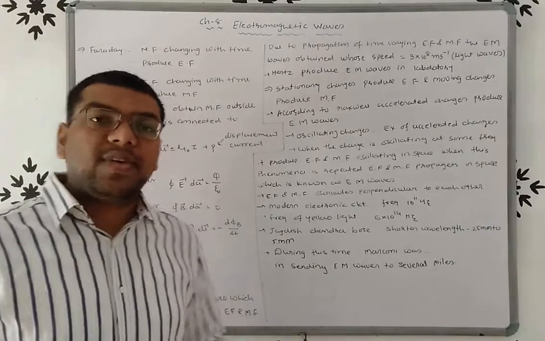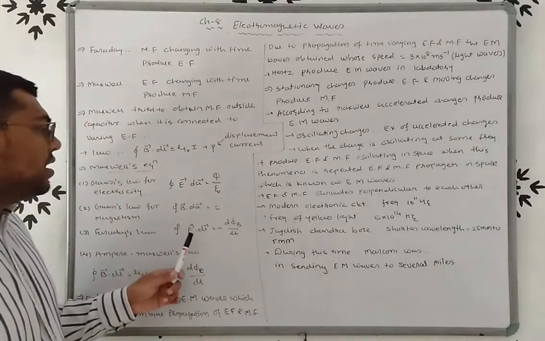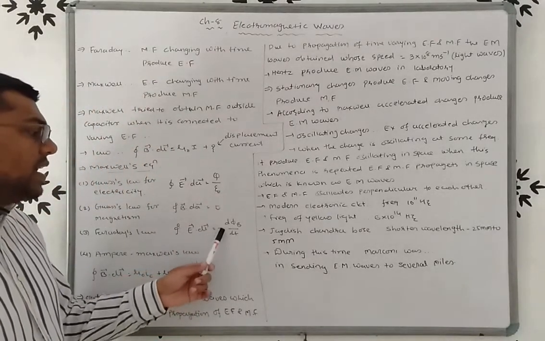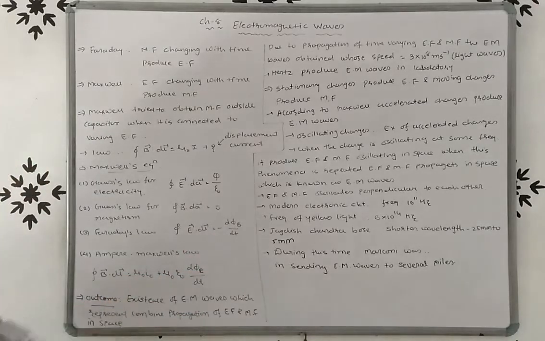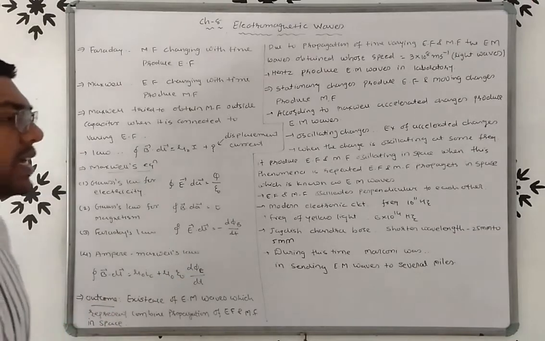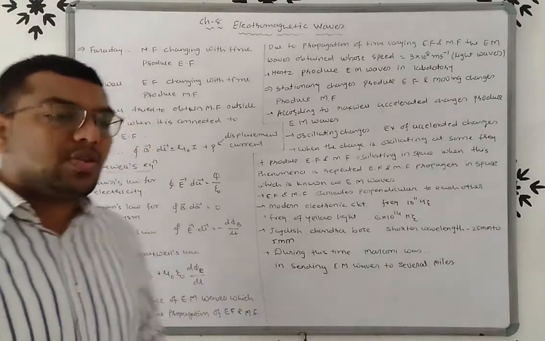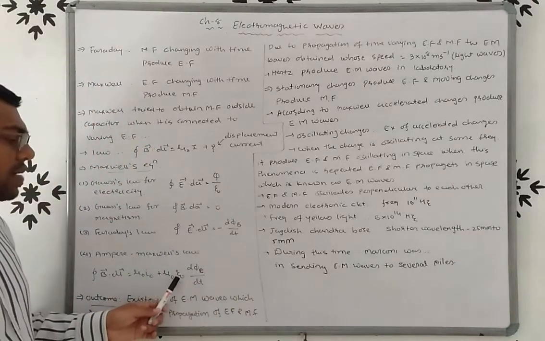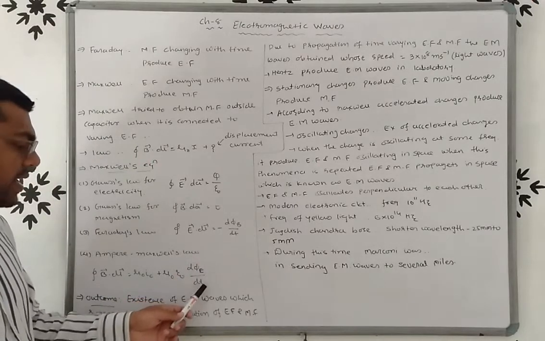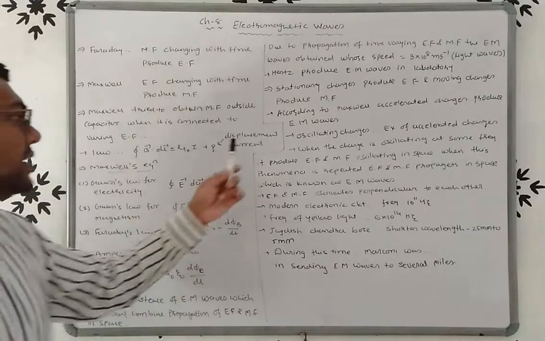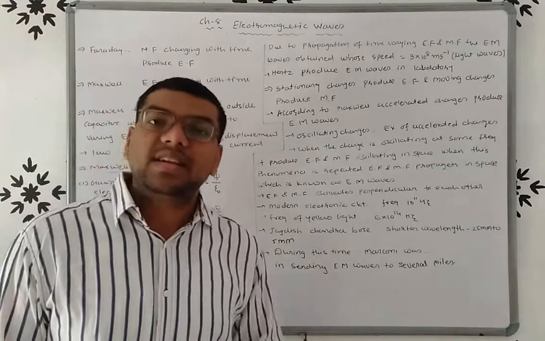Third, Faraday's law: closed integral E dot dl equals minus d phi B by dt. And fourth, Ampere-Maxwell's law: closed integral B dot dl equals mu 0 I C plus mu 0 epsilon 0 d phi E by dt. This is the missing term, known as the displacement current.